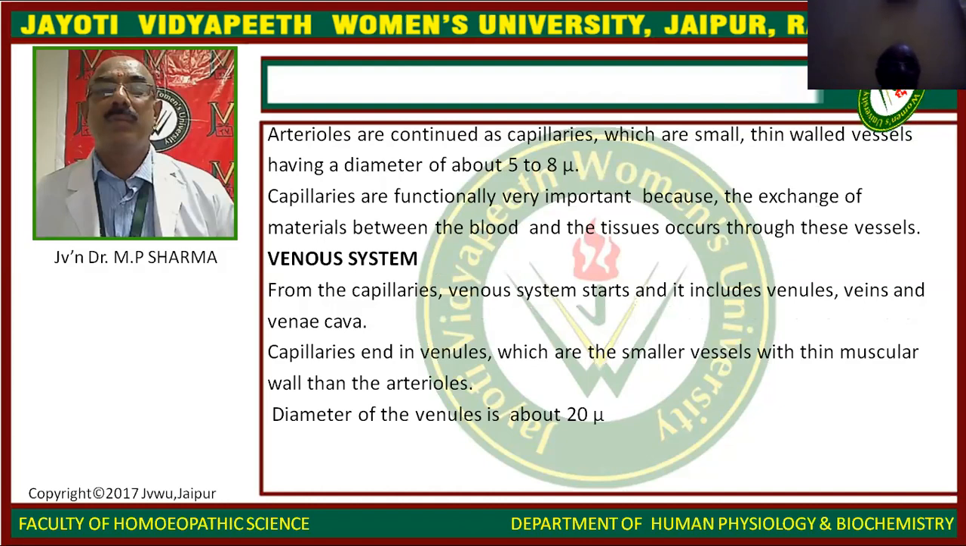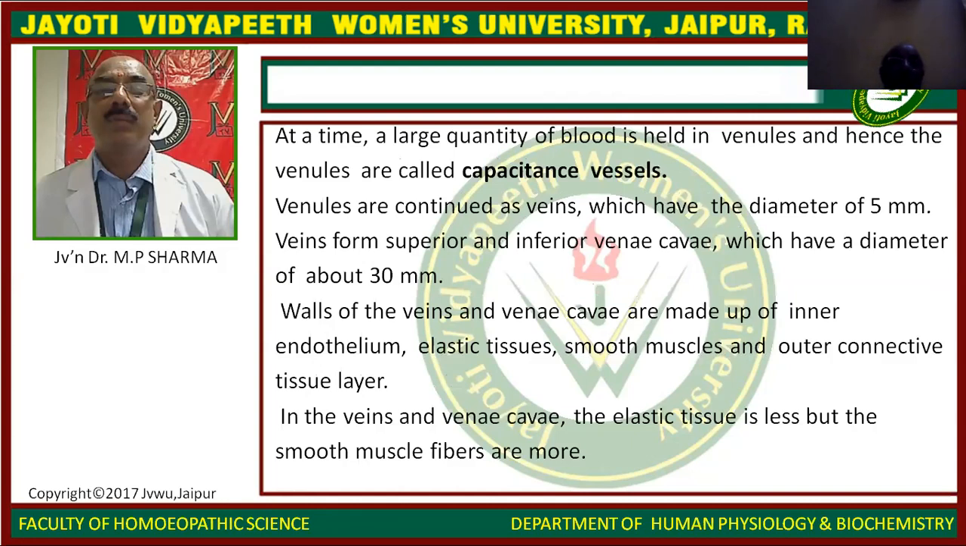Venous system. From the capillaries, the venous system starts, and it includes venules, veins, and vena cava. Capillaries end in venules, which are smaller vessels with a thin muscular wall. The diameter of the venules is about 20 micron. A large quantity of blood is held in the venules at a time, and hence the venules are called capacitance vessels. Venules continue as veins, which have a diameter of 5 millimeter.